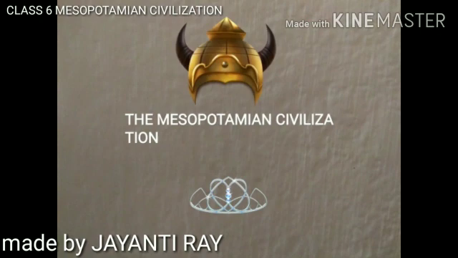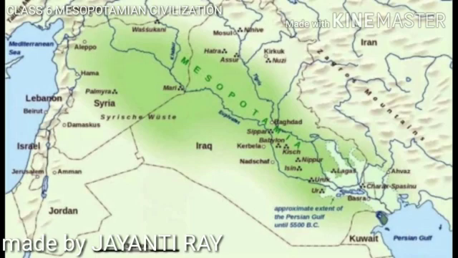These ancient civilizations, which arose during the Bronze Age, include Mesopotamian civilization. Now here we can see the map of Mesopotamian civilization, and we can see that this civilization developed in between the rivers Tigris and Euphrates in modern Iraq.